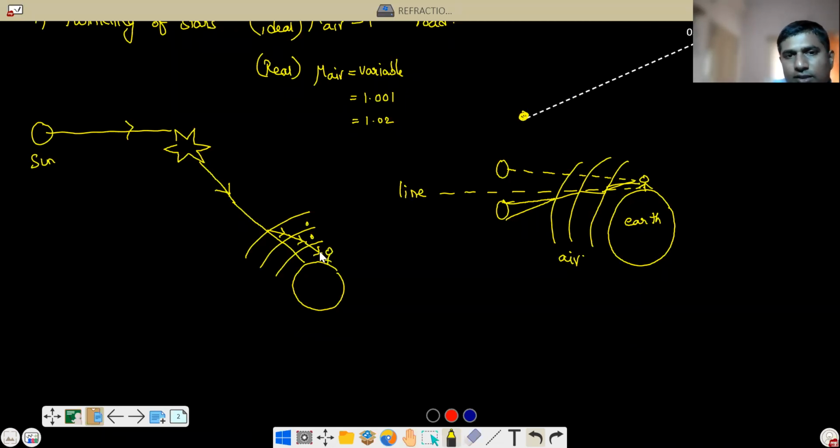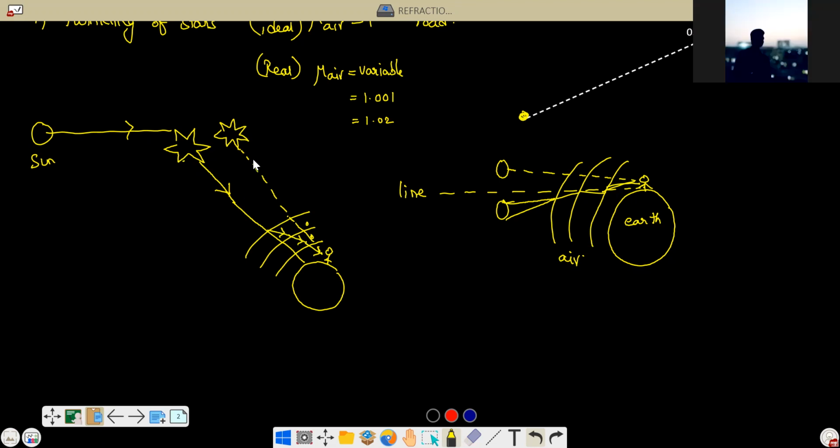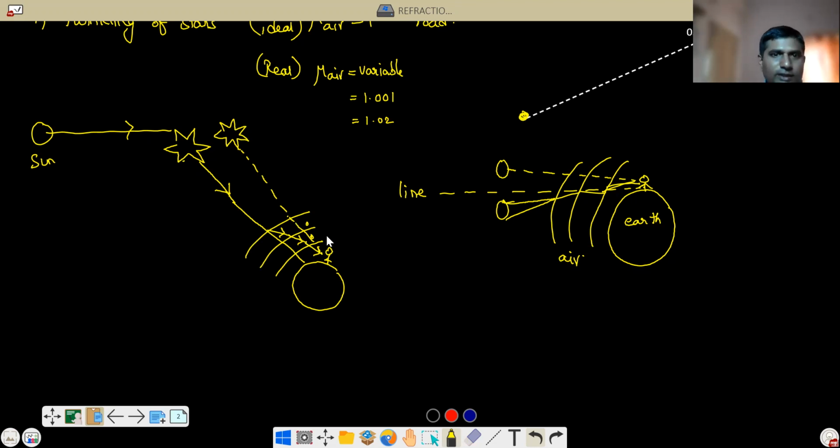So finally, when you see it, the star appears as if it is here, but it is not here. Sometimes you will see it here, sometimes here, because it keeps on changing. Therefore, we see twinkling of stars because the ray bends from one layer to another layer because of different refractive indices.